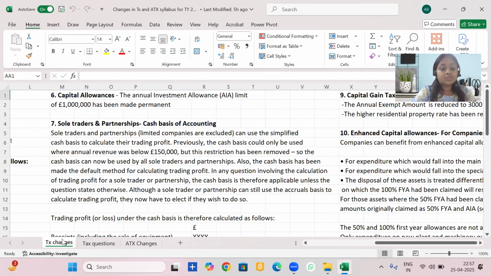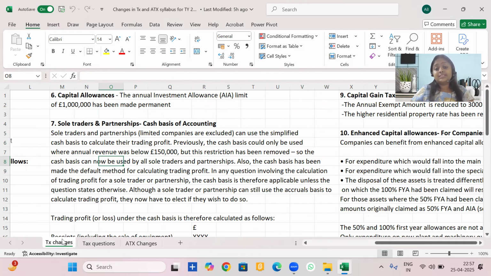Now let's look at some more changes. Capital allowances have now fixed the annual investment allowance at 10 lakhs to be the permanent amount. Unless and until it is changed by Finance Act, it is going to remain permanent at 10 lakhs only.